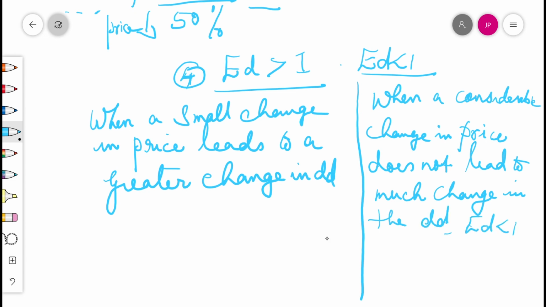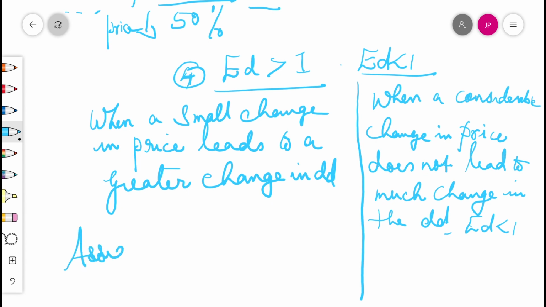In that case, the demand area is less; the considerable price reduction is 2 centimeters and the demand increase is 1 centimeter. Like that, we can show diagrammatically. Like that, we can see the 5 types of elasticity of demand.